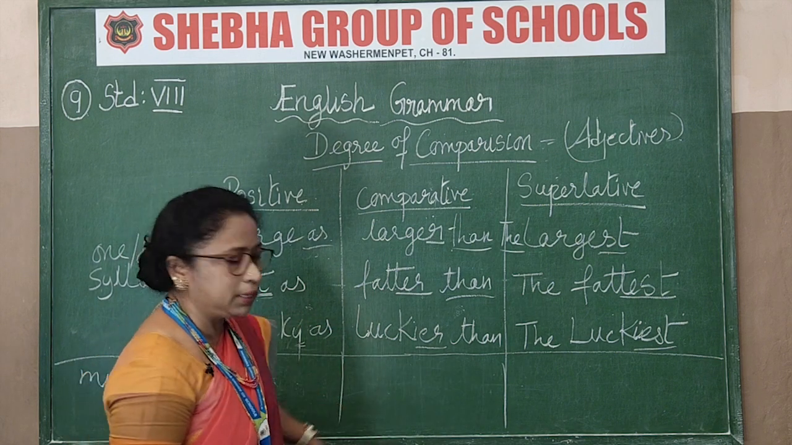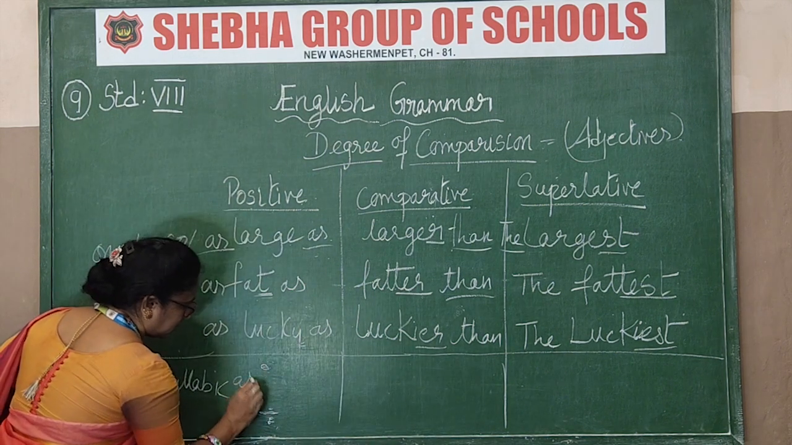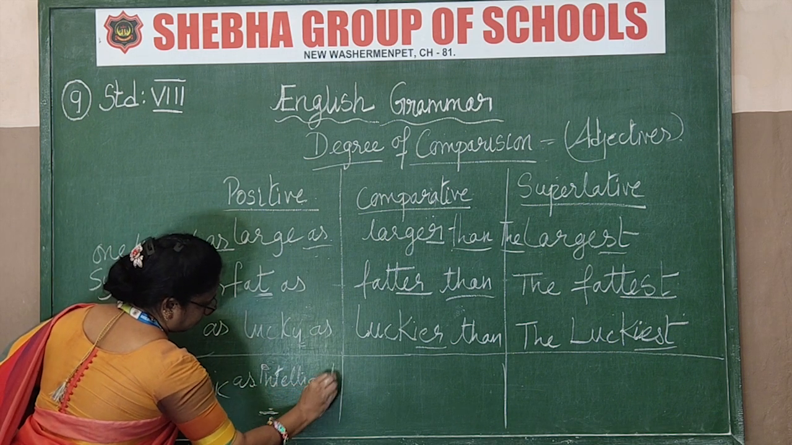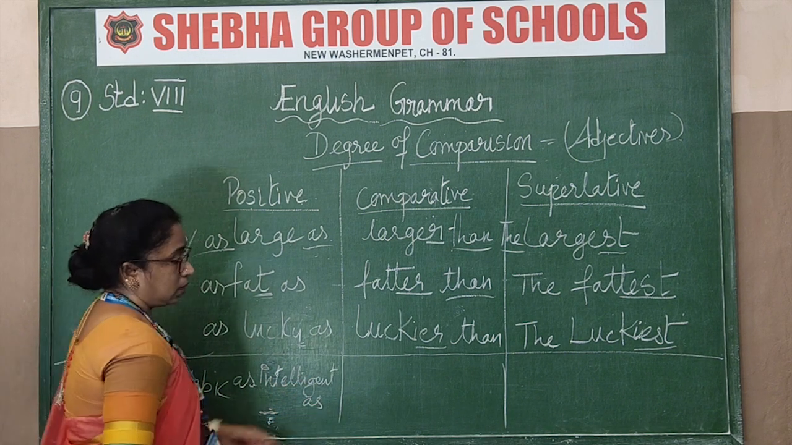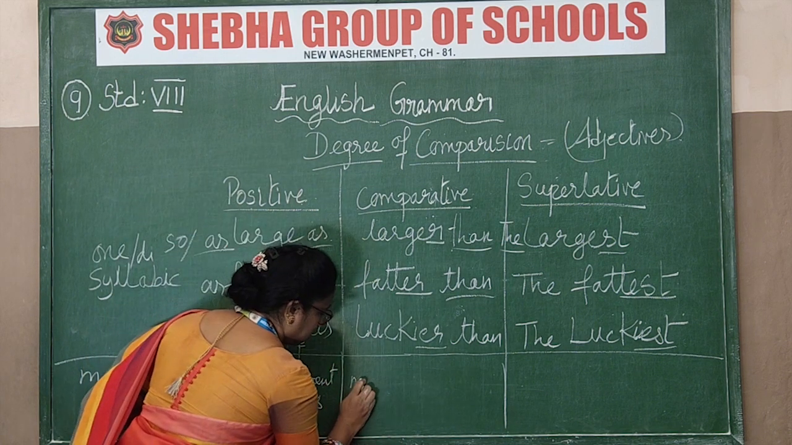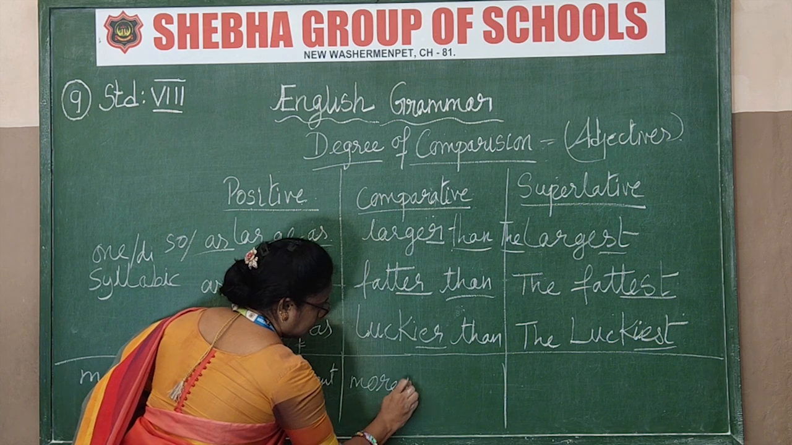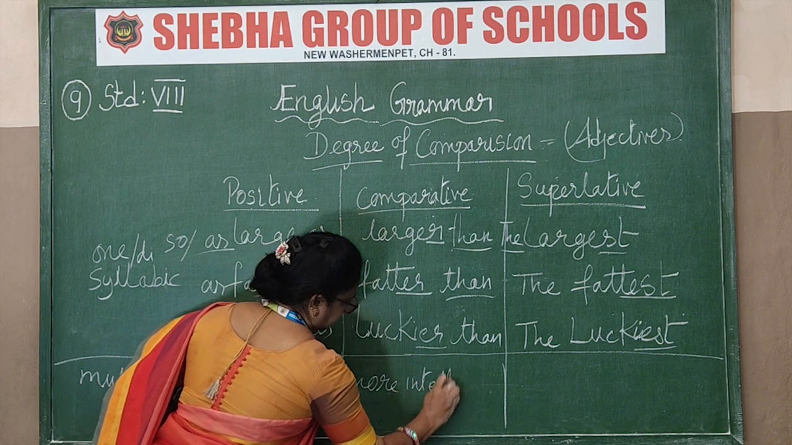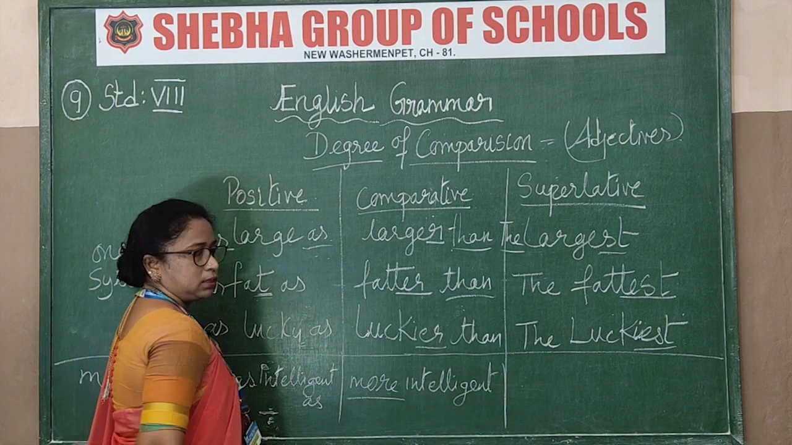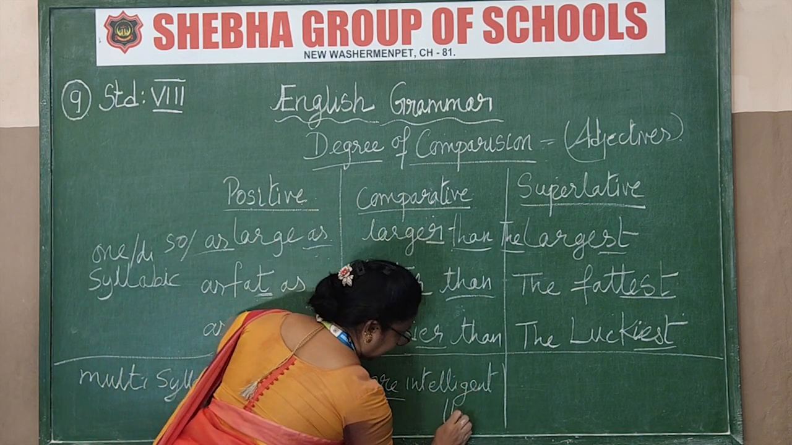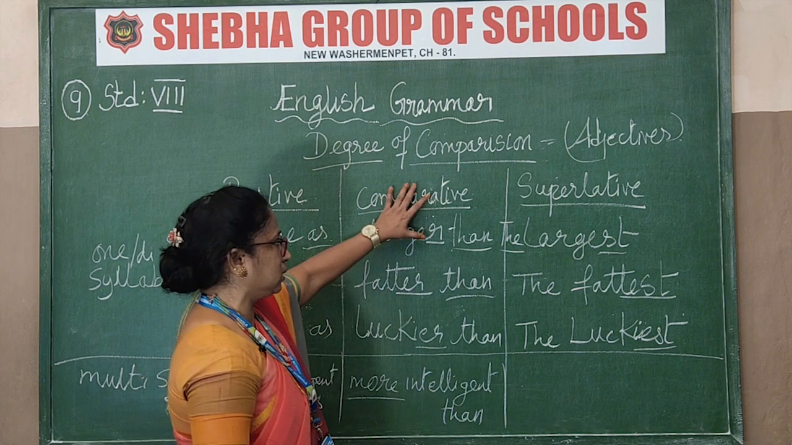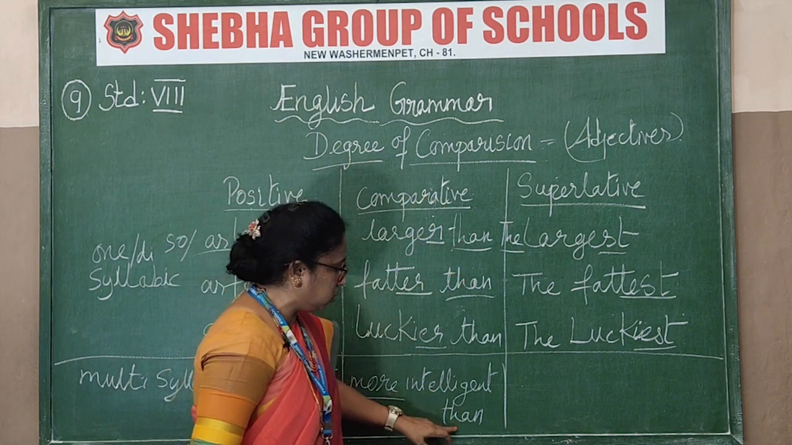Okay, see the example here. As intelligent. And now for the comparative, what I am going to use is a new word, more. More intelligent. See this word, more intelligent than. This word you should not leave out. This should continue wherever there is a comparative. This clue word should continue.